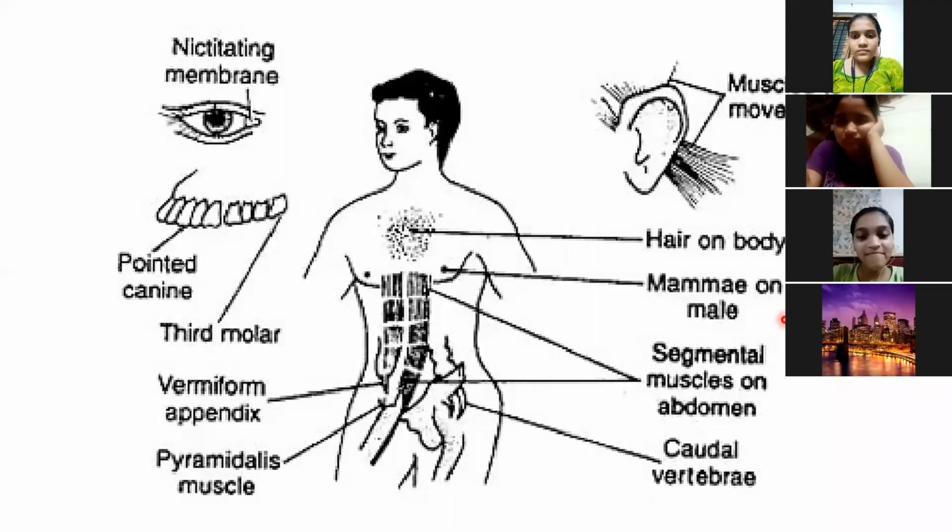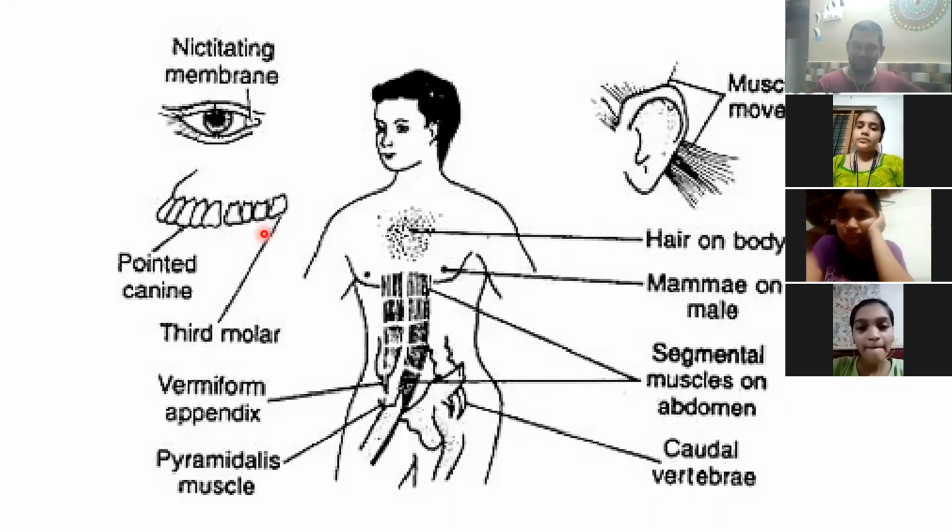Getting it? Okay. Then similarly, in the teeth, you know very well, we have four types of teeth present: incisors, canines, premolars, and molars. The canines are the sharp teeth. Carnivorous animals have well developed canines because they have to catch and tear the flesh. But we human beings also have one pointed canine which we hardly use. We don't directly tear animals with the flesh and all. Even if we have non-veg food, it is a cooked one. Kacha non-veg nahi khate na. So that pointed canine is as such a non-functional organ.